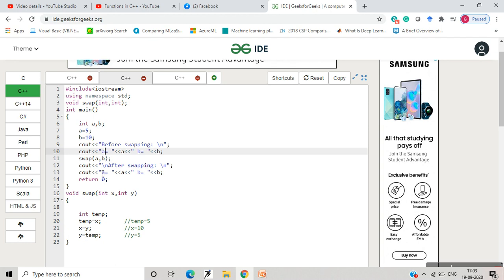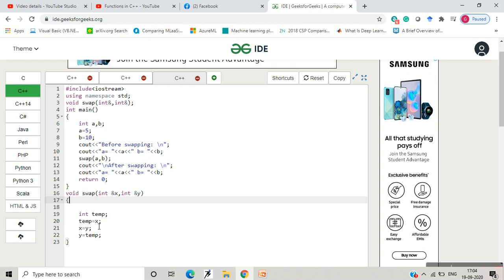When you do call by value, what exactly happens is you just copy the values into x and y. So whatever changes you make happen only in the copy and not in the original variables. Whereas when you do call by reference, you give a reference to the address of a and the address of b.